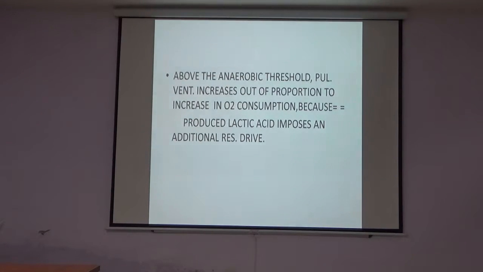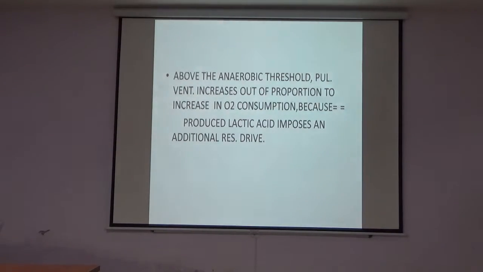The graph varies from that at the anaerobic level. Why does this occur? This occurs because the produced lactic acid imposes additional respiratory drive. The produced lactic acid has an effect on the respiratory center to increase the ventilation out of proportion to the